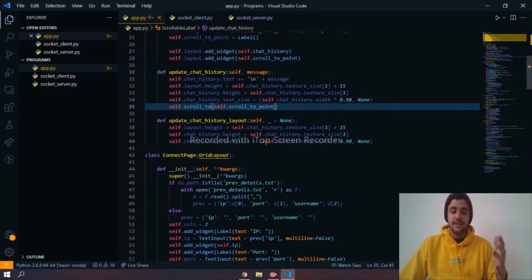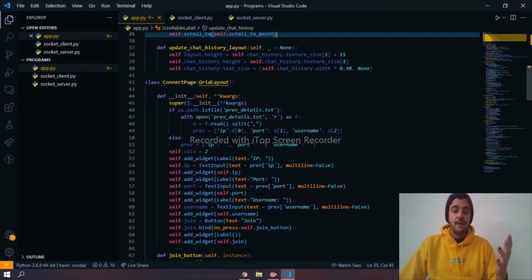The first class, as I said, was the scrollable label. The second one is the connection page, which entails using a .txt file with the operating system library. This way, our program will be able to get to this text file and get the different information that we need. In this case, our text file is called prefdetails.txt.